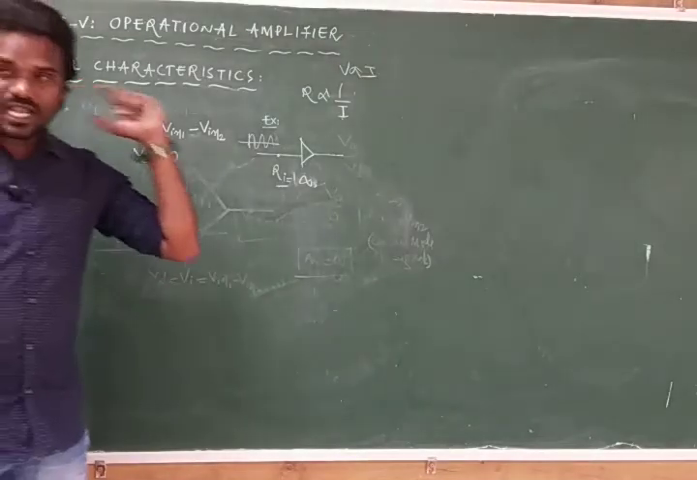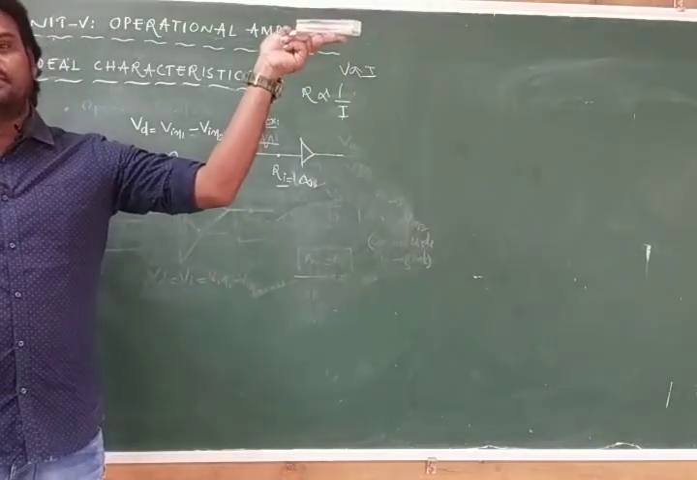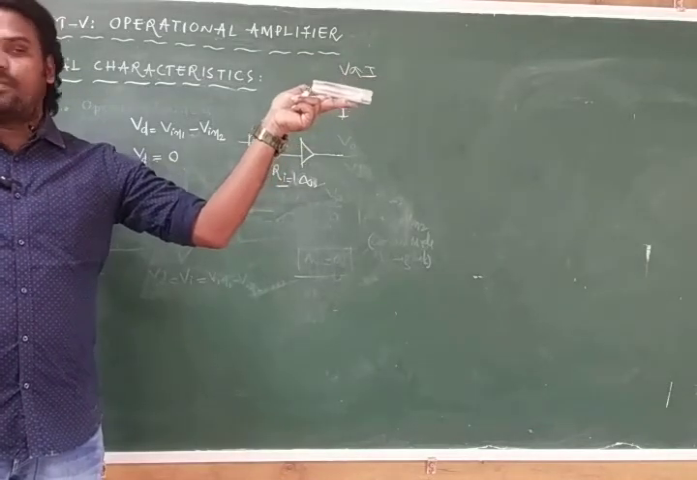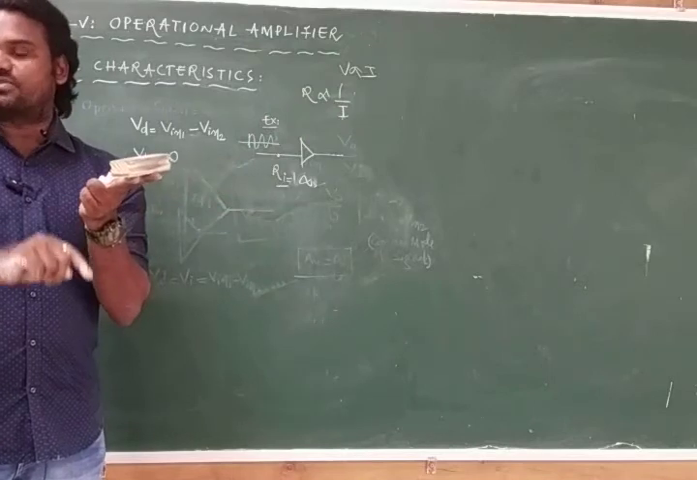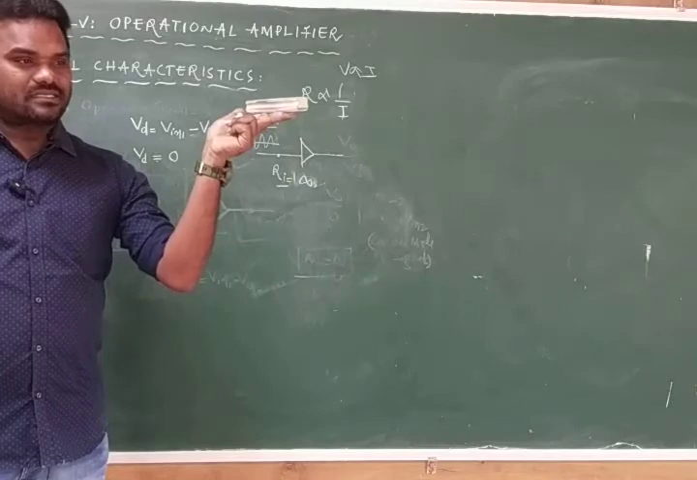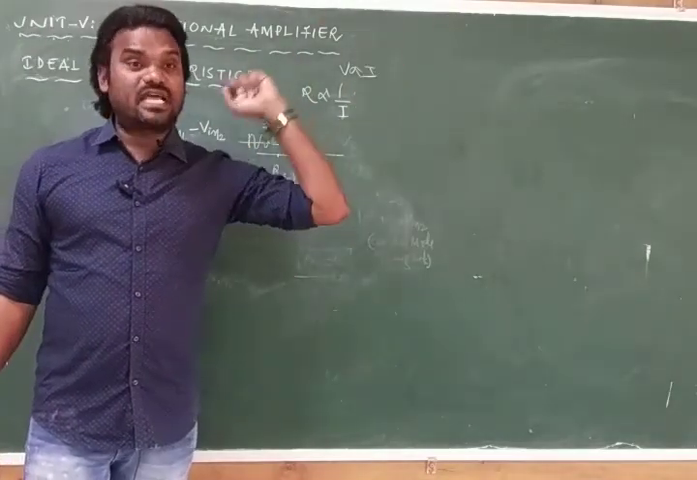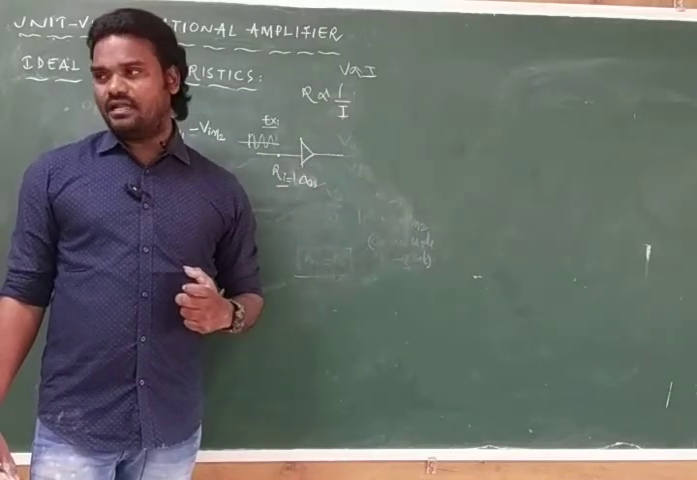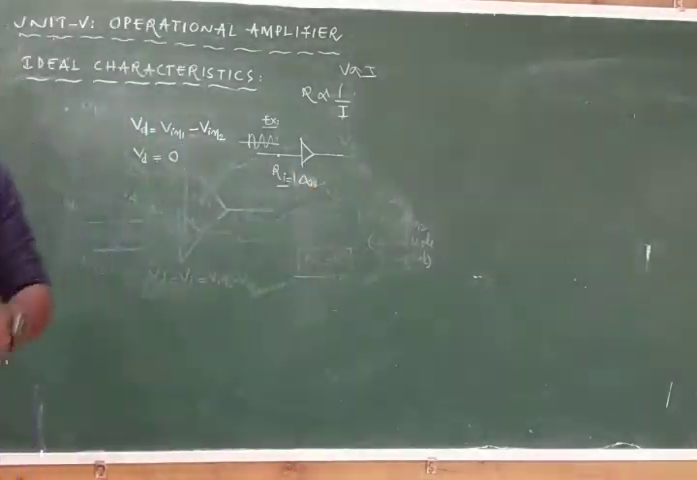So what am I explaining? Ideal characteristics: at this condition, the open loop gain is infinity and the input impedance is infinity. When it is connected with some circuit, it is called the practical characteristic. Practically the impedance is not infinite, and the gain is also not infinite. We will be getting a finite number only. This is called input impedance is infinite. I have given the description also.